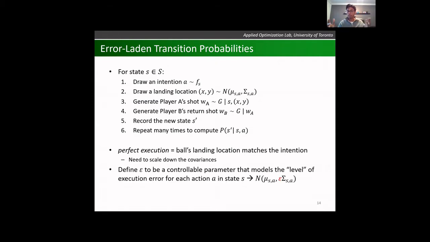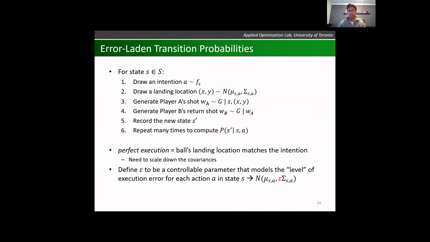Now comes the bread and butter of our approach. I can define epsilon to be a controllable parameter that models the level of execution error for each action A in state S. This is introduced as a positive multiplicative factor on the covariance matrices. So you can see that if I have a larger epsilon, I'm going to model a player with larger execution error, and these covariances are going to grow.